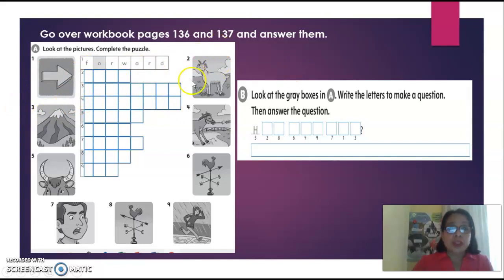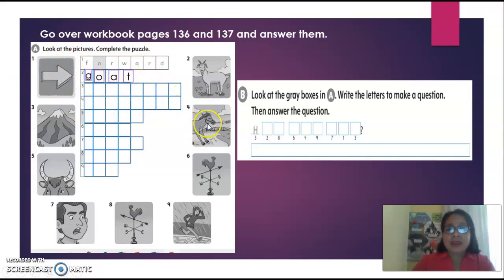The number 2, what is it? You are right, this is a goat. G-O-A-T, goat, okay? Write the word. What's the number 3? A mountain, correct? Yes, right. Mountain. And then you do the same with the number 4.